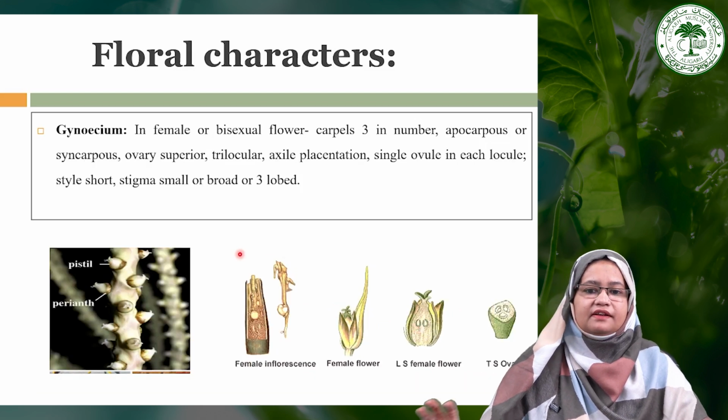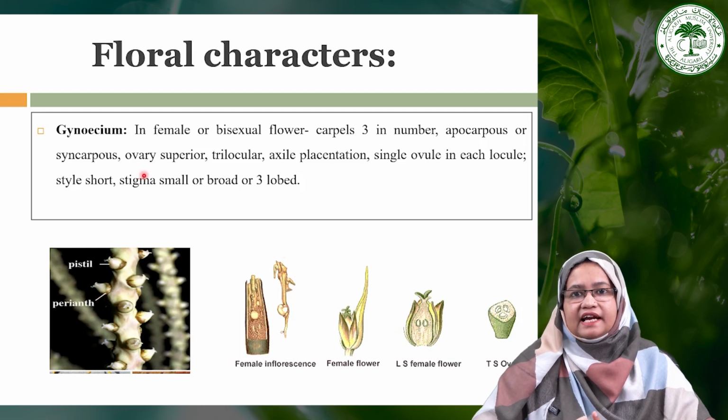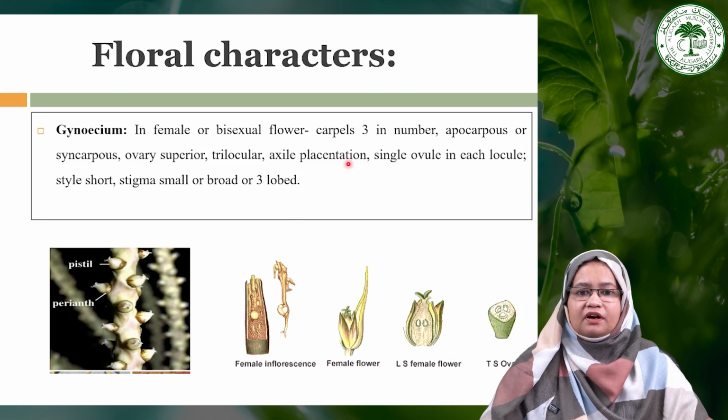Now moving towards the next floral character, that is gynoecium. Gynoecium is present either in the female flower or in the bisexual flower, generally made up of three carpels, and it may be apocarpous or syncarpous. The ovary is superior, trilocular showing axile placentation as you can see here, and a single ovule in each locule as you can see from this particular image. Style is quite short. From this image you can see the stigma is small or broad or lobed.